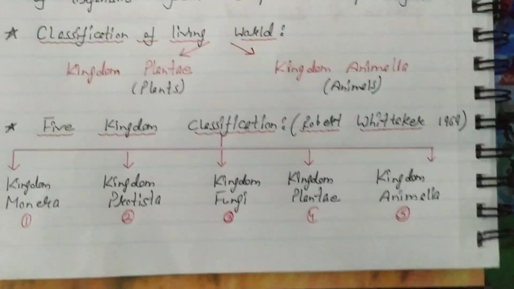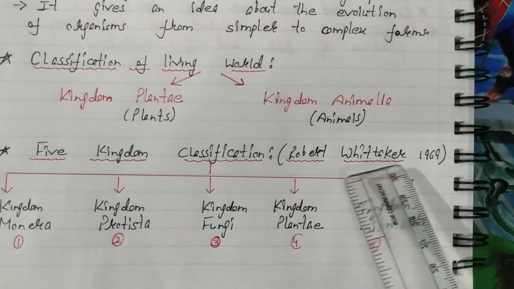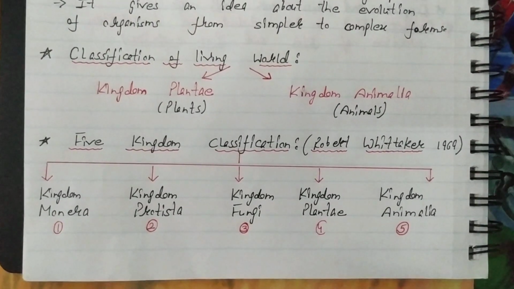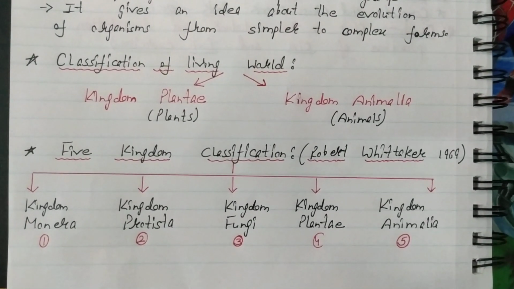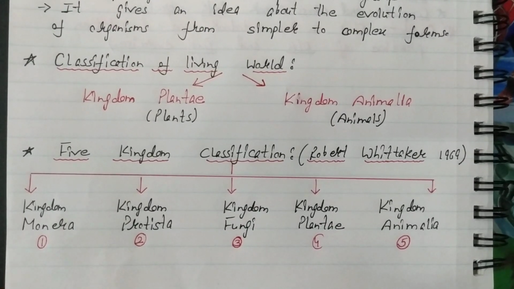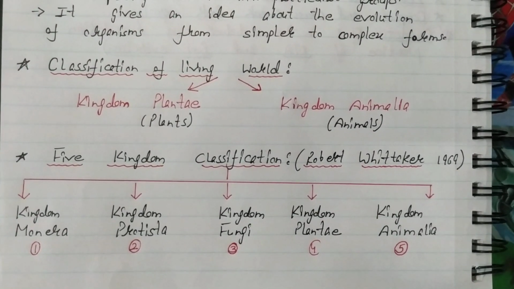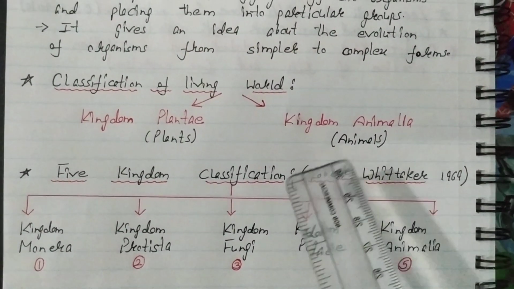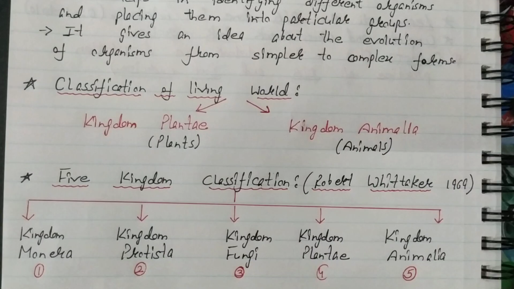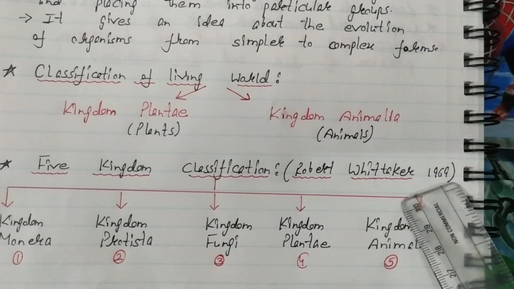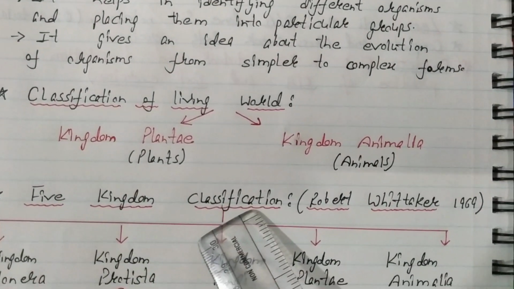Next came a biologist, Robert Whittaker. Children, I told you in class 6 as well, whenever you learn the name of any scientist, learn each and every letter of the spelling very carefully, because even if a single letter is wrong in the name of any scientist, you will get 0 marks. So learn the name properly. So Robert Whittaker in 1969 proposed the 5 kingdom classification.